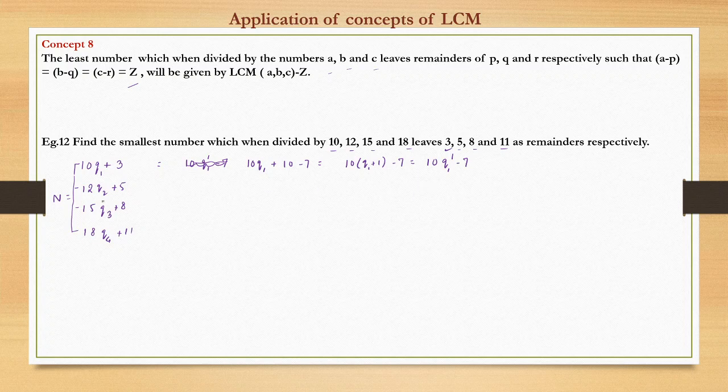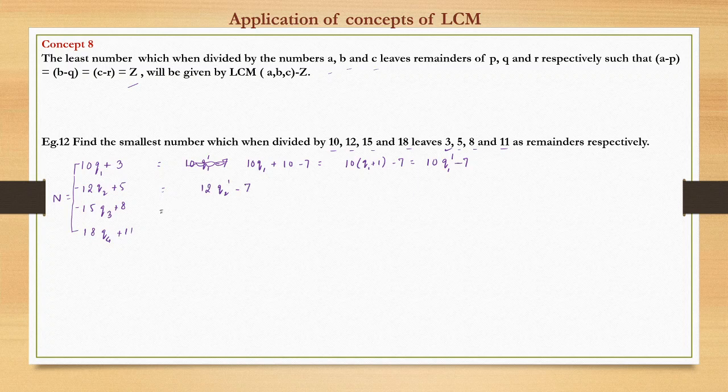So this means the number n when divided by 10 leaves quotient q1 dash and remainder minus 7. A negative remainder is also there. That is a concept very useful, which we will see in the remainder theorem chapter. So this is a general form. Similarly we can write this as 12q2 dash minus 7, since 12 minus 5 is 7.